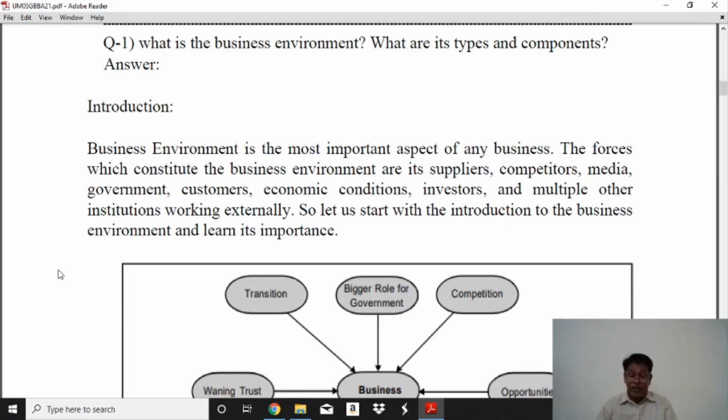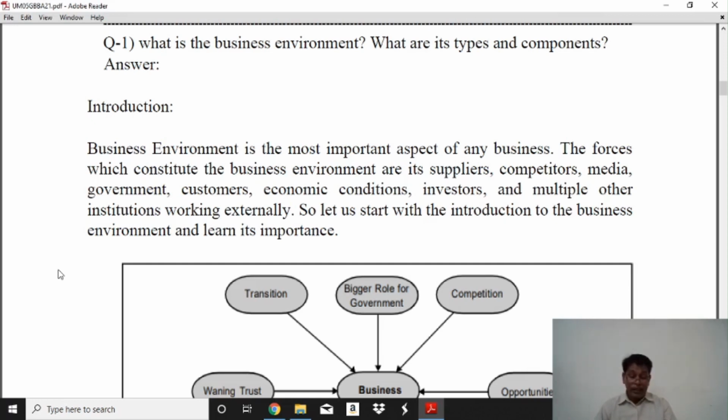Business is the production and distribution of goods and services. The various activities that bring raw material to the factory and the end product from there to the market constitute business.